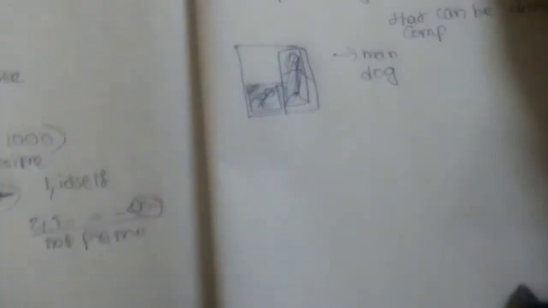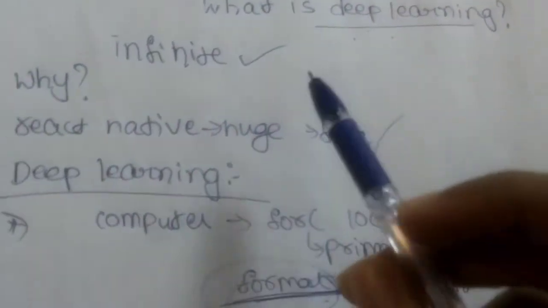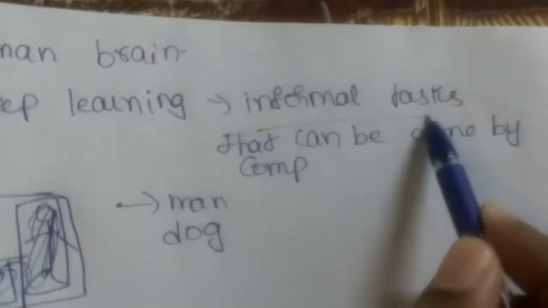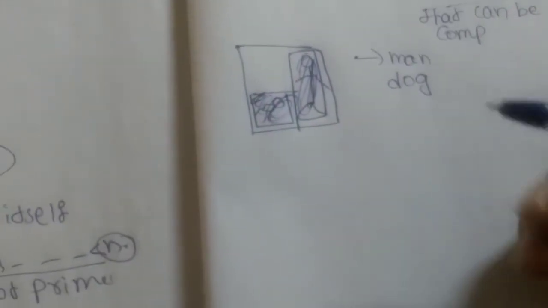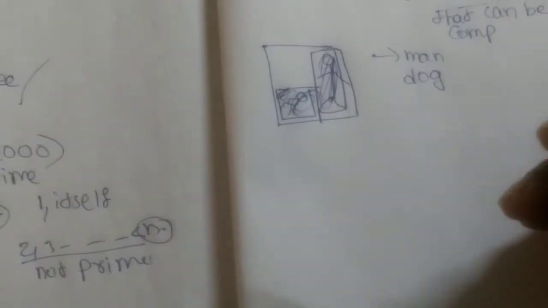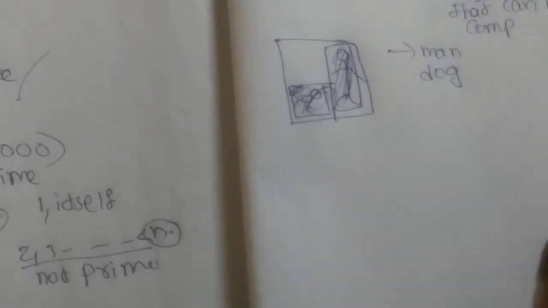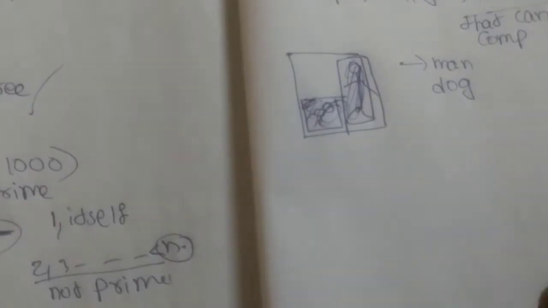So these are different types of informal tasks, and they will be very much useful for us. And this is what deep learning is. Deep learning is generally trying to find a solution to the informal tasks. There are recent advances in this deep learning field, so many advances that I think it is very good for everyone to learn this deep learning field.